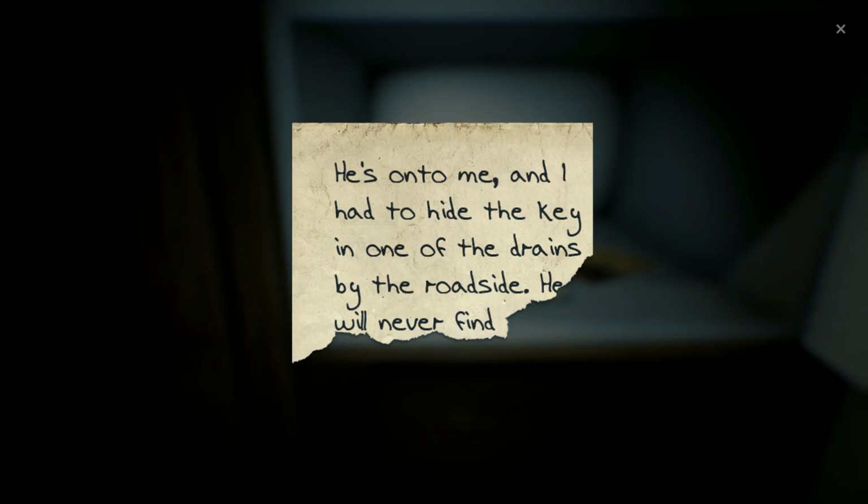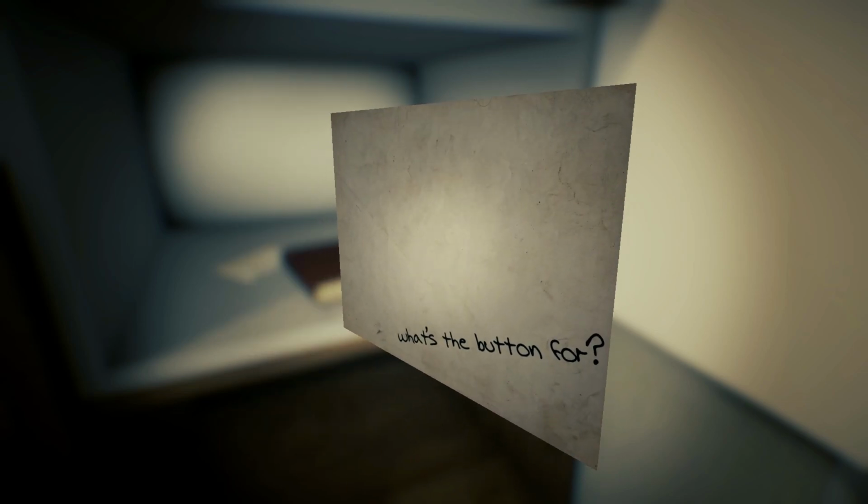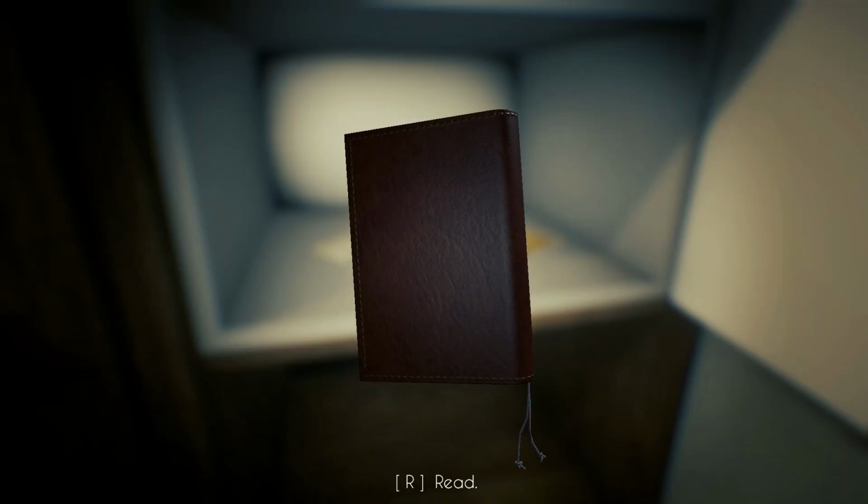Inside is a note reading, "He's on to me. I had to hide the key in one of the drains by the roadside. He will never find." A photo of a wall lamp with the words, "What's the button for?" written on the back, and one final diary from Steve Moss.